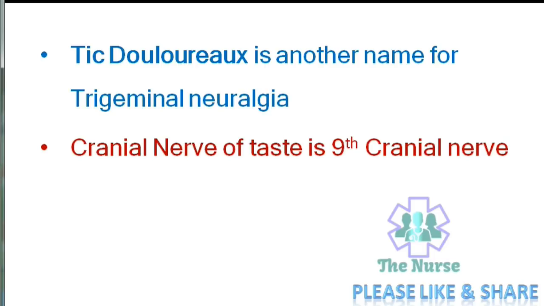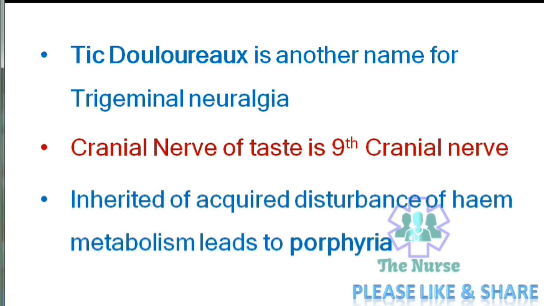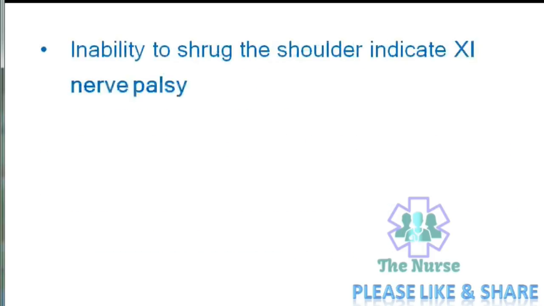Inherited or acquired disturbance of heme metabolism leads to porphyria. Inability to shrug the shoulder indicates cranial nerve 11 palsy.